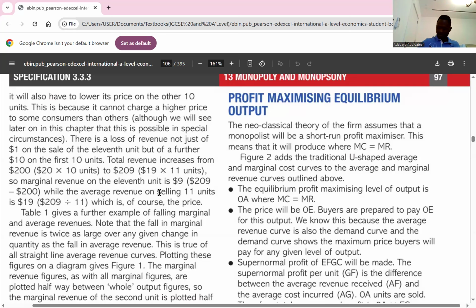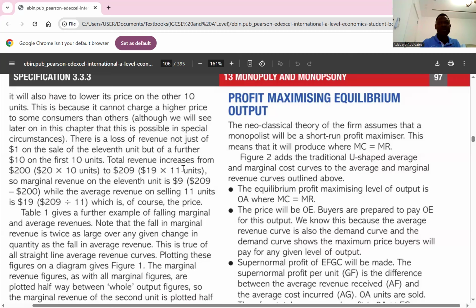So what happens afterwards? If the marginal revenue is greater than the marginal cost, the monopolist can increase profit. And how can you increase profit?